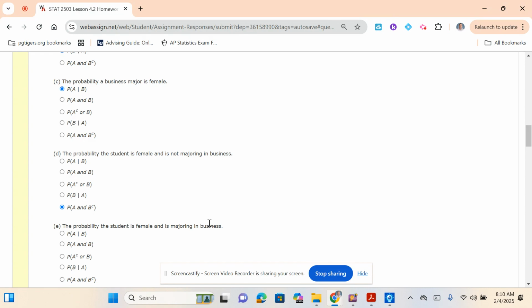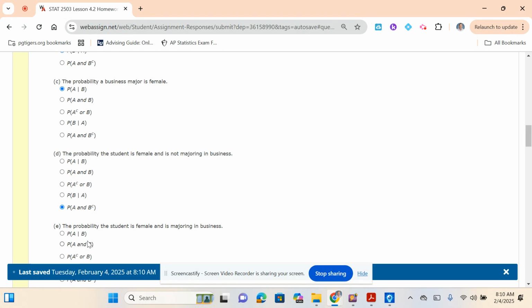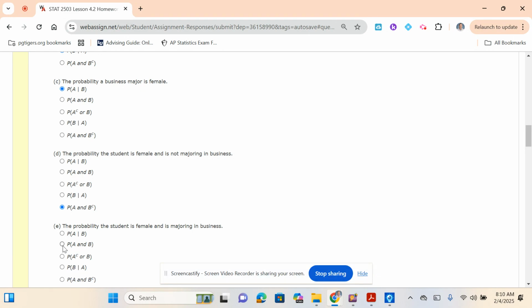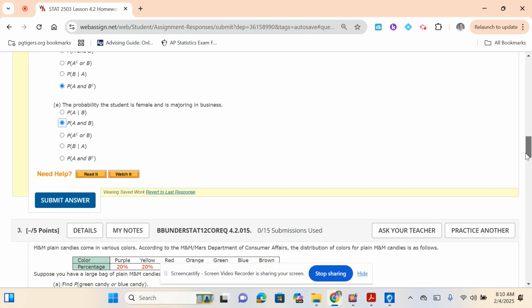The probability that the student is a female and is majoring in business. And is our keyword. They're female and they're majoring in business. Event A is female, event B is majoring in business, and it says and, so that would be my answer there. All right.